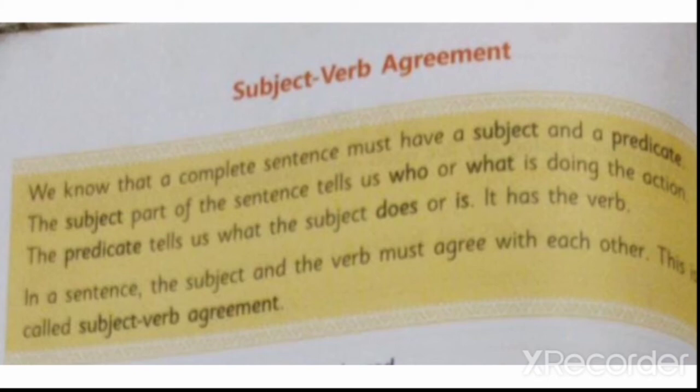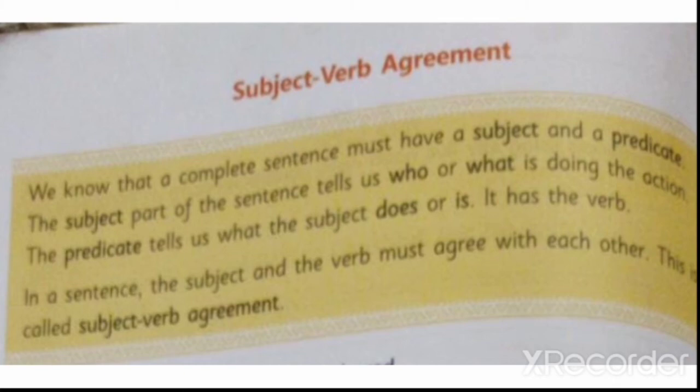Then subject verb agreement. We know that a complete sentence must have a subject and a predicate. So students, in a sentence, subject and predicate are important. Without a subject, the sentence will not give complete meaning. In the same way, without a verb, the sentence will not give complete meaning.